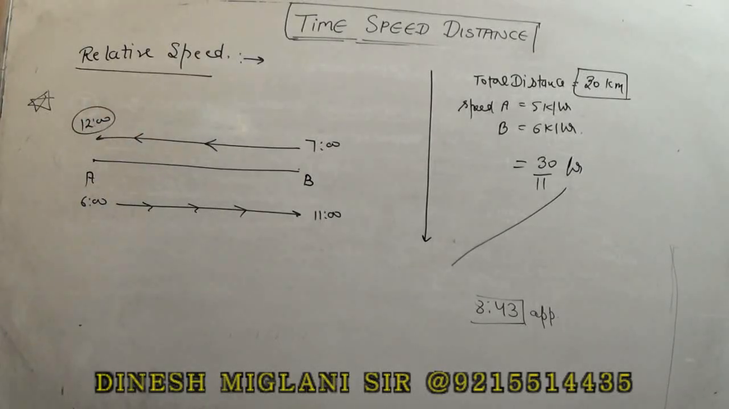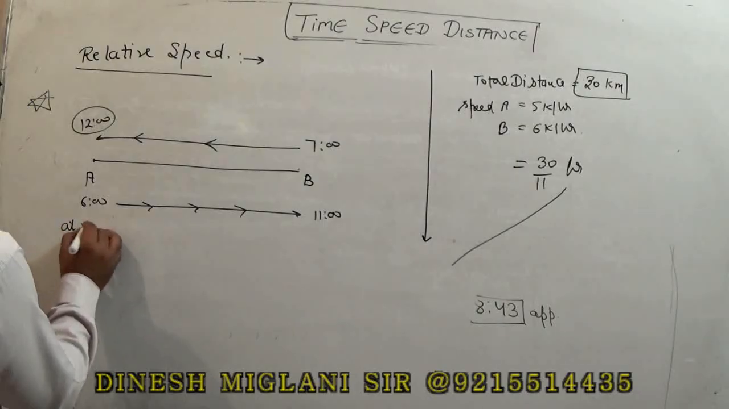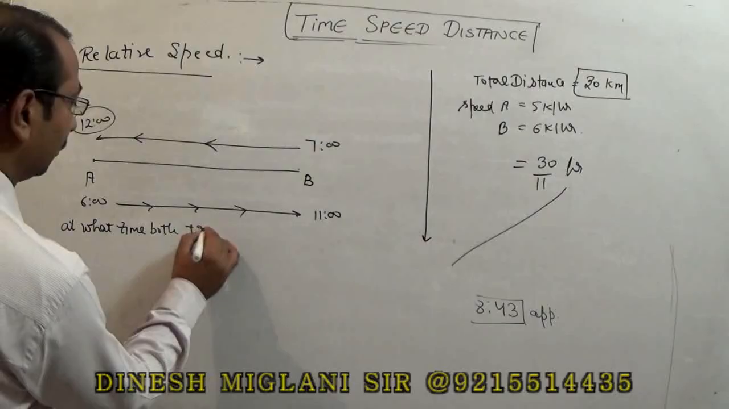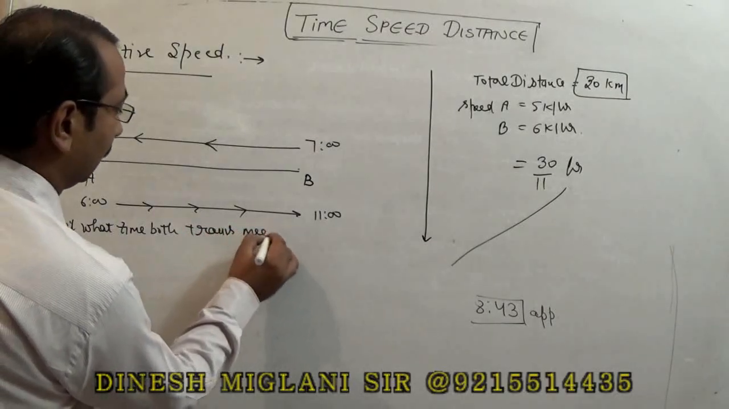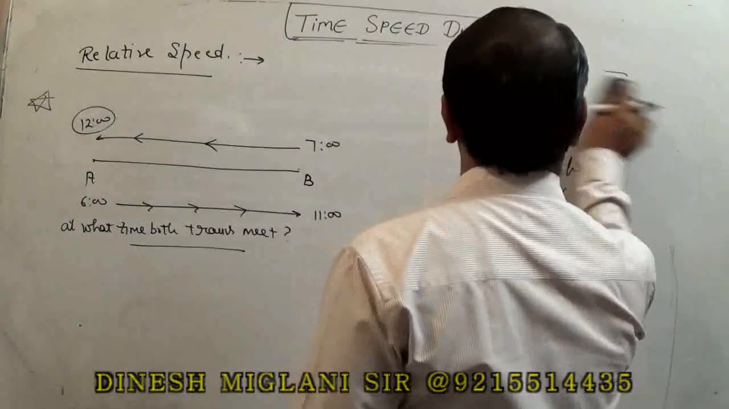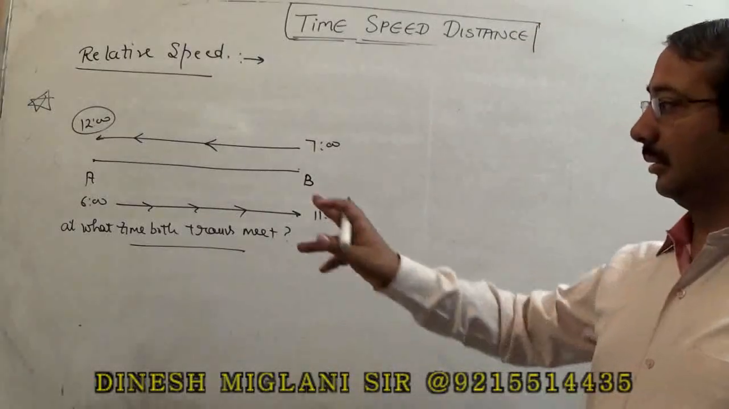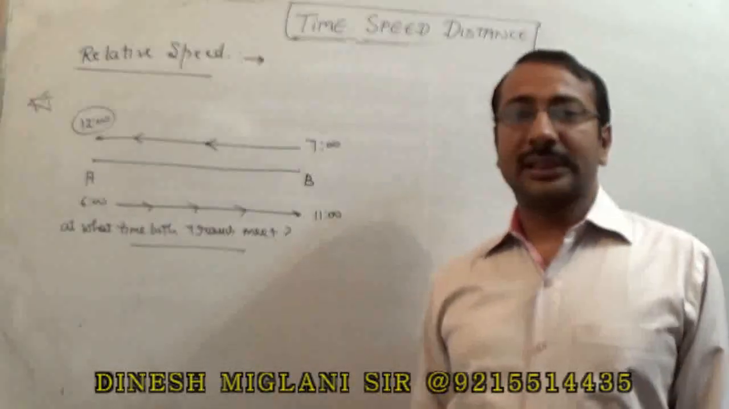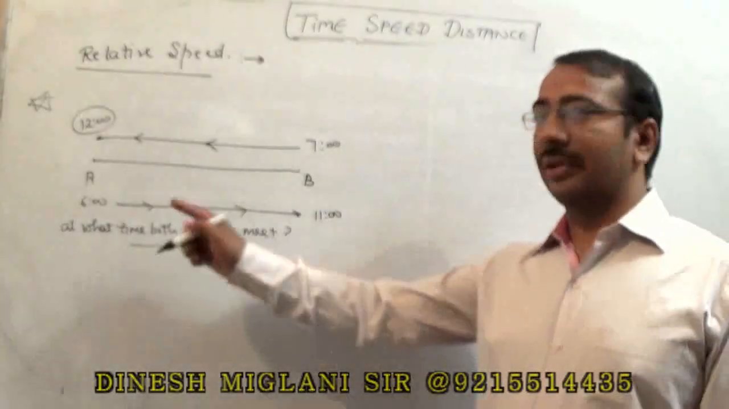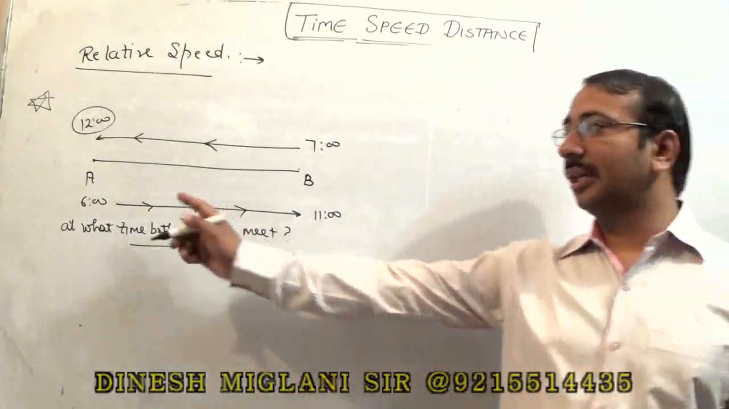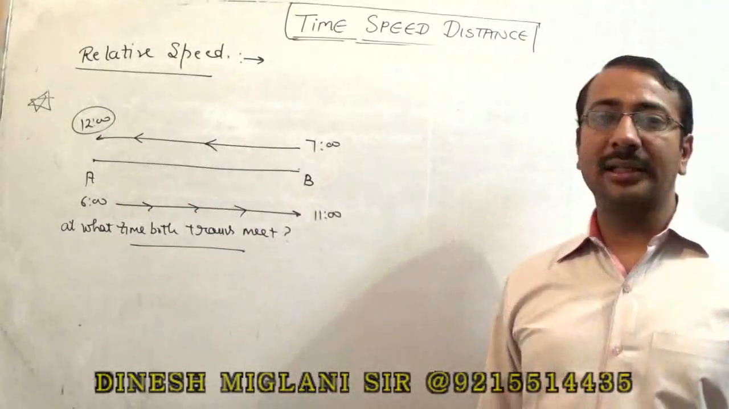Right? Now the question is, at what time will both trains meet? First of all, there is a need to understand what is the difference between the earlier question and this statement. The difference between these two questions is simple. Their starting time. In the last statement, they started at 6 o'clock, first train, and the second also started at 6 o'clock. But here, the first train is starting at 6 o'clock and the second train is starting at 7 o'clock.